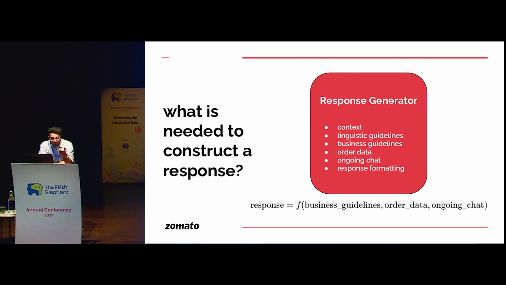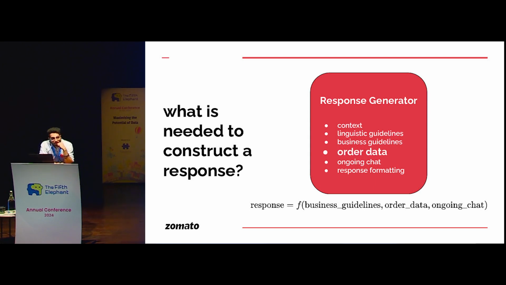And the other one is the ongoing chat. You obviously need to capture the 10 or 12 ongoing messages in the history to carry on the context of what the customer is asking and the intent behind asking that. And lastly, response formatting. I'll be using this construct of functions to denote every prompt. So here you can see that the response generator is essentially a function of business guidelines, order data, and ongoing chat. The rest are all static. Context and linguistic guidelines are assumed to be static here. So the response is a function of these three variables.